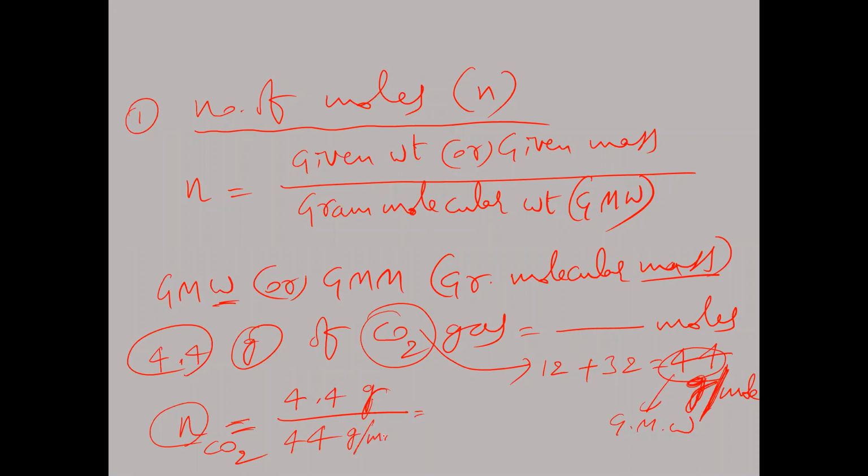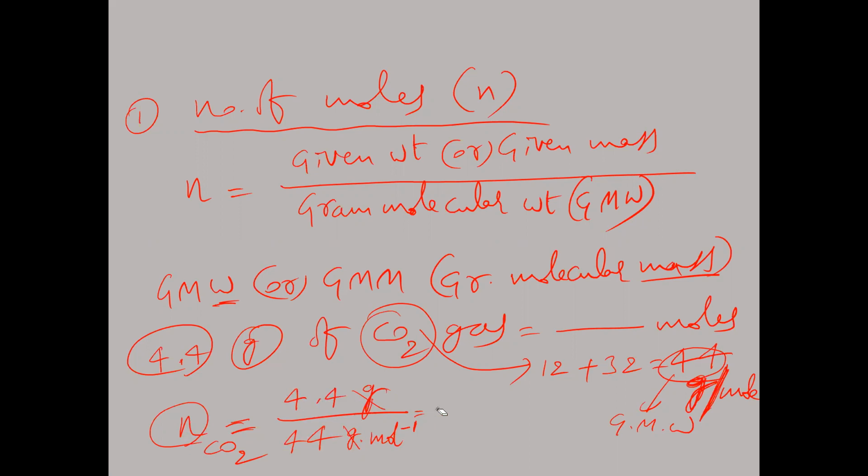Gram per mole or gram mole inverse. Correct. Gram per mole, meaning what? Gram mole inverse. Is that clear? Number of moles is equal to given weight of CO2, 4.4 grams, divided by gram molecular weight, 44 grams per mole. So gram gets cancelled, gram gets cancelled, and 4.4 by 44, how much?